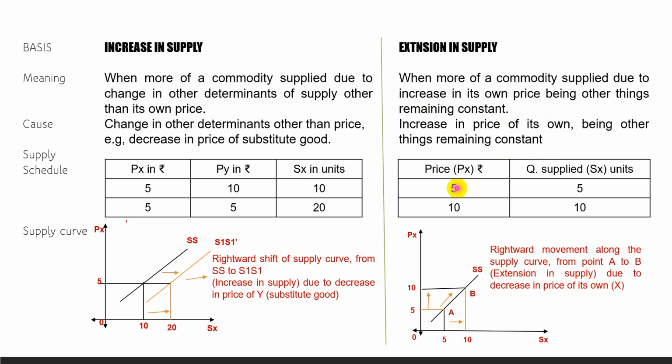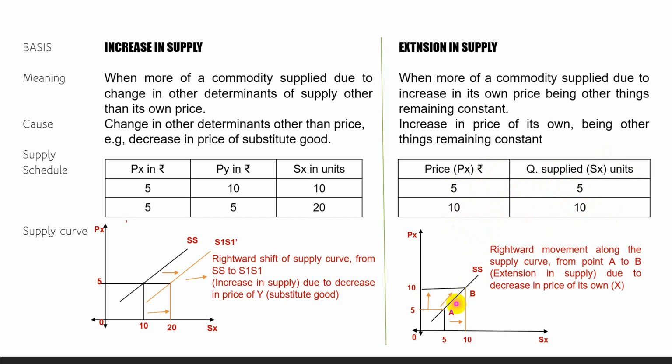Now in this case, the price rises from 5 to 10. As a result, quantity supplied increases from 5 to 10 units. Now if it is for contraction in supply, then we reverse it. When price decreases from 10 to 5, the quantity supplied also decreases from 10 units to 5 units.